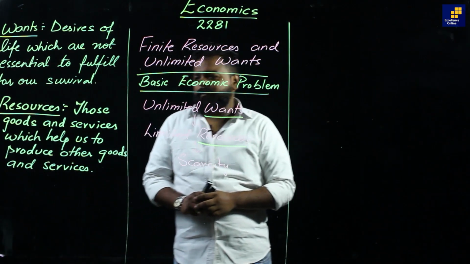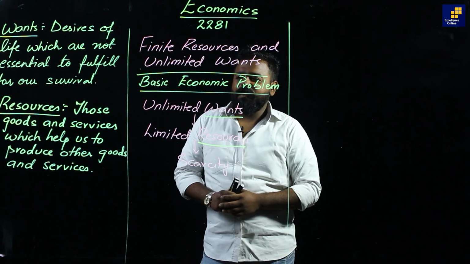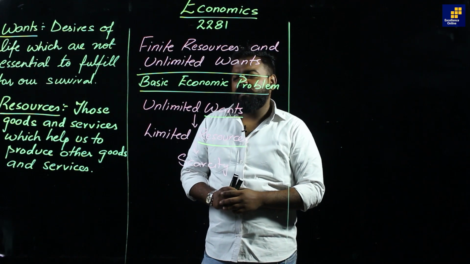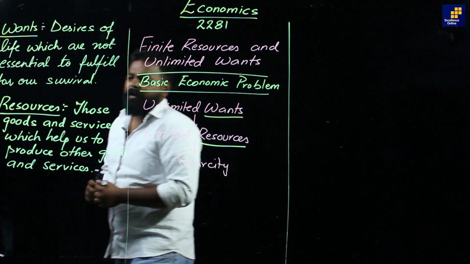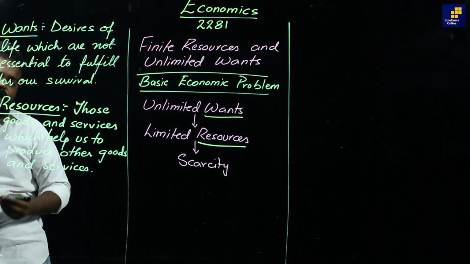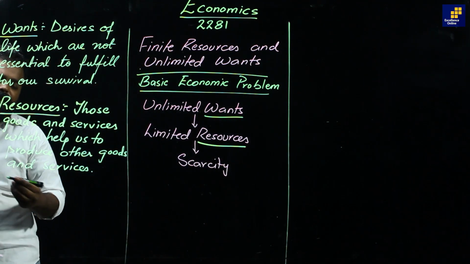So resources are important to produce goods and services. Without these resources, we are unable to produce finished goods and services. There are 4 types of resources in economics.